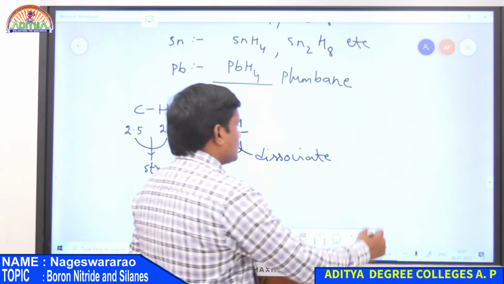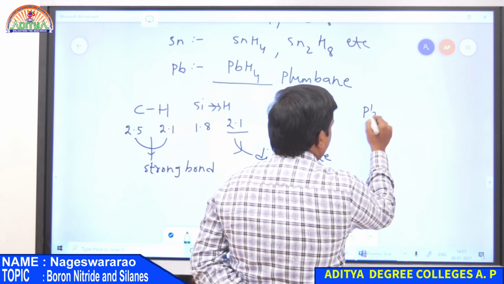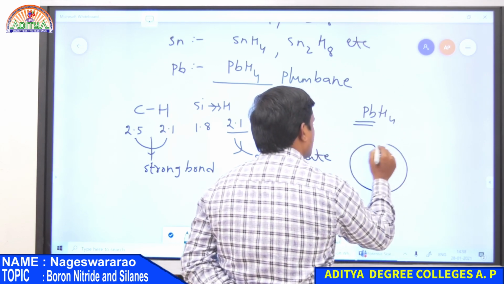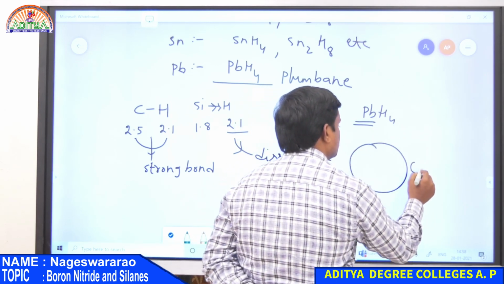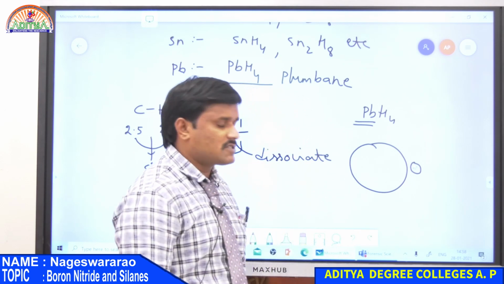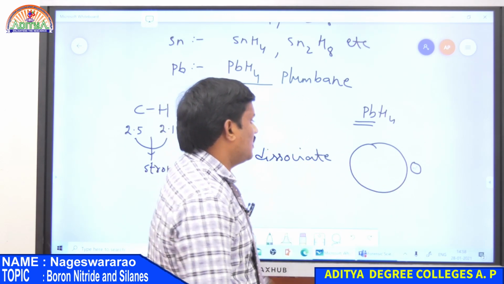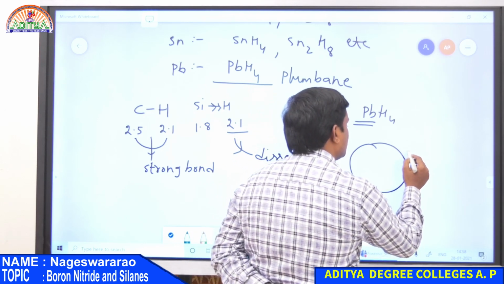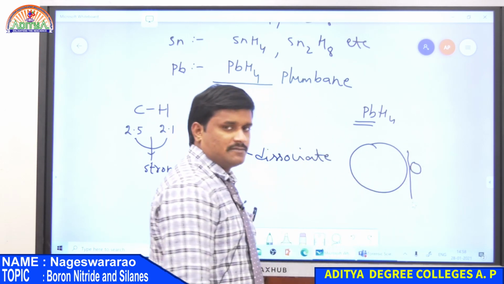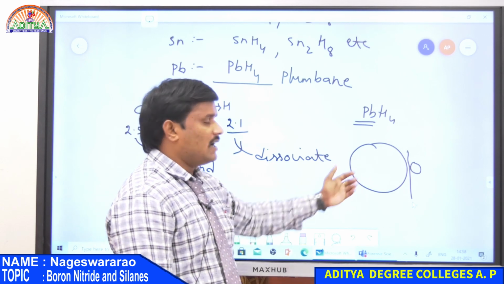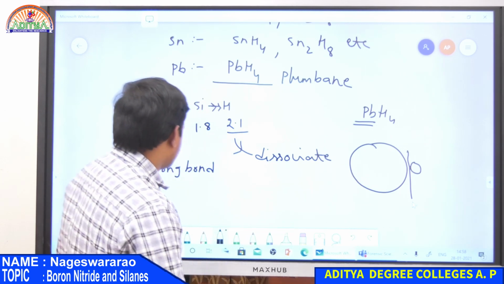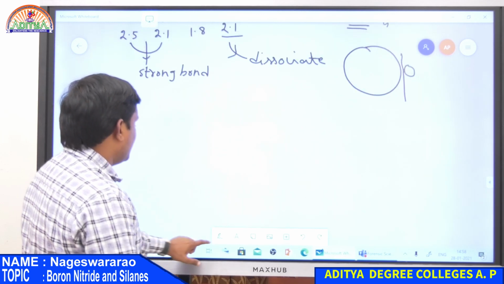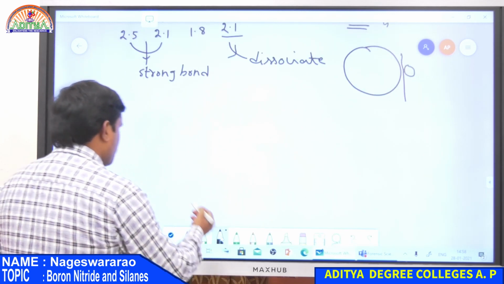And also in the case of lead, PbH4, lead has a large charge compared to hydrogen. Hydrogen is the smallest element and lead has a large charge. Therefore, the decomposition of hydrogen from lead is very easy. That is why it is an unstable hydride. And also the thermal stability of these compounds decreases from top to bottom.